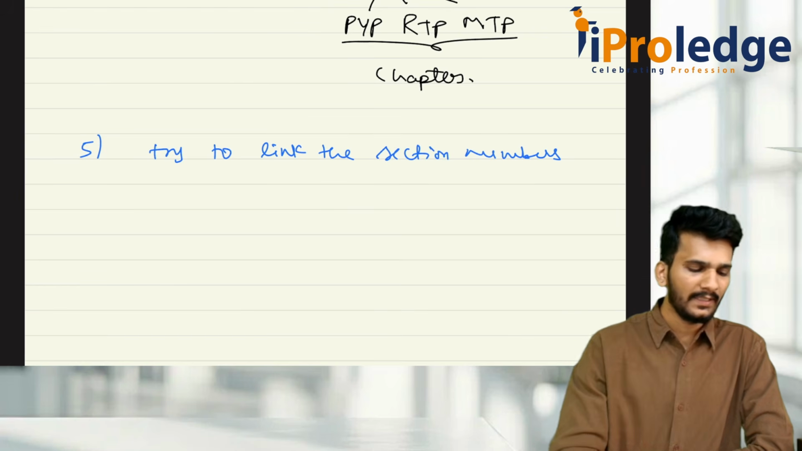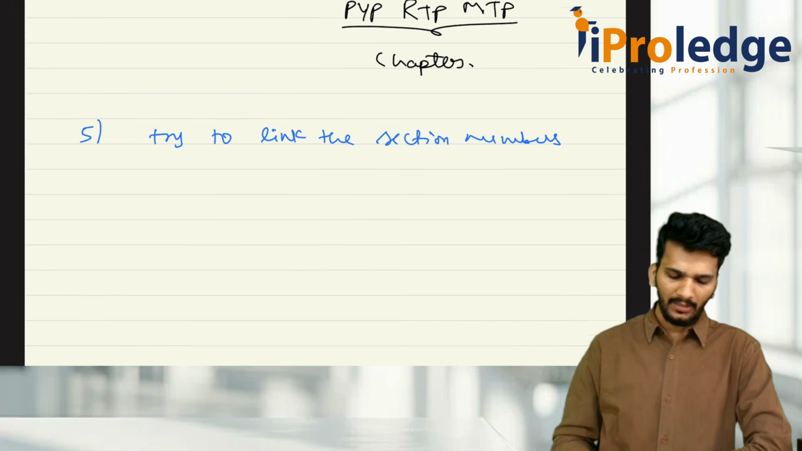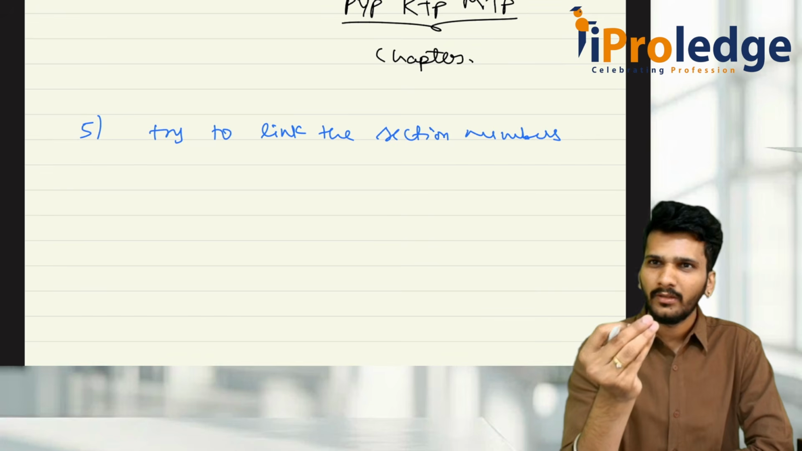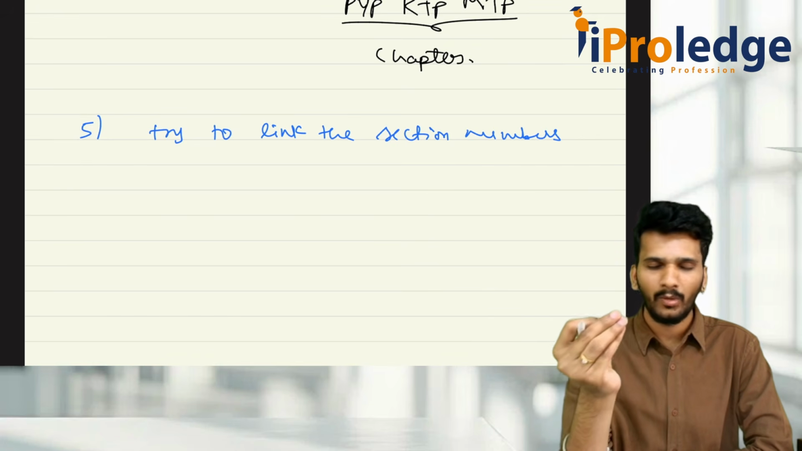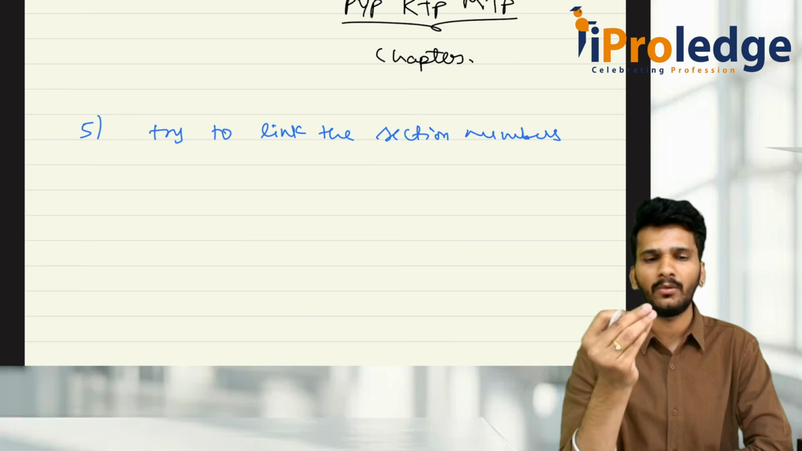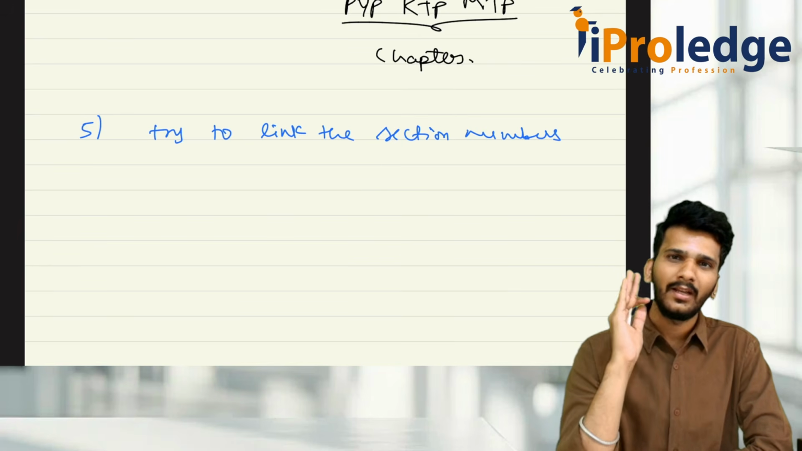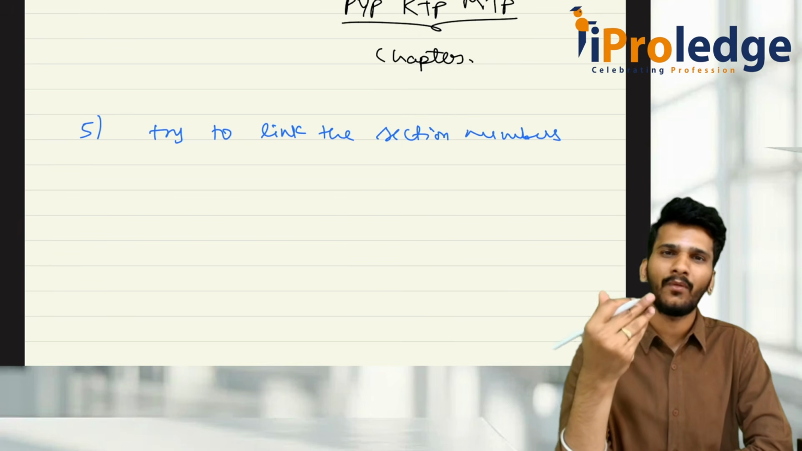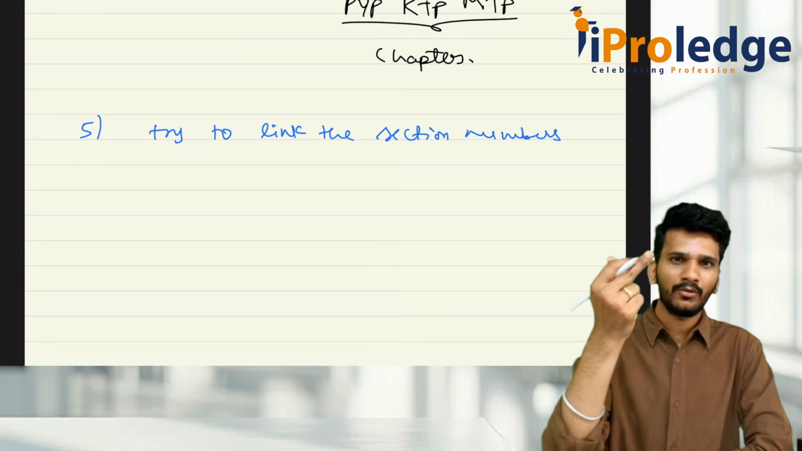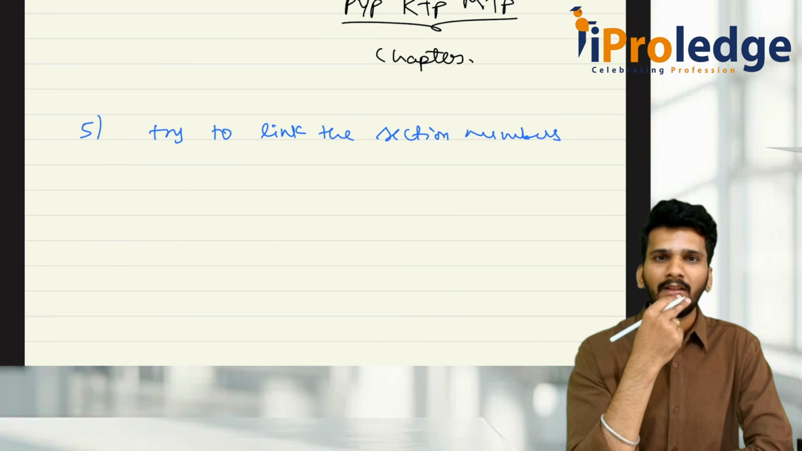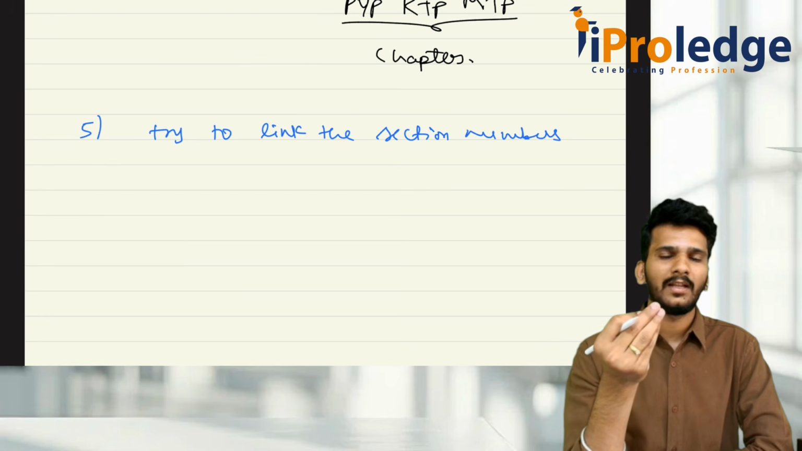When I say try to link the section numbers, it is: you saw a question, from which section, which provision, what that provision is talking about. All those things you try to think immediately, so your mind will get activated. Whenever you see a similar kind of question next time, the mind automatically knows, okay, this is what it is.